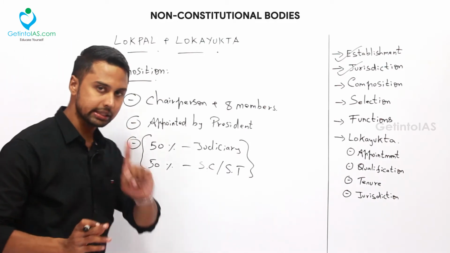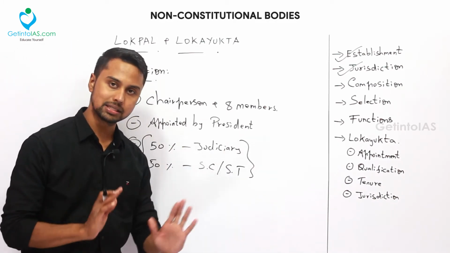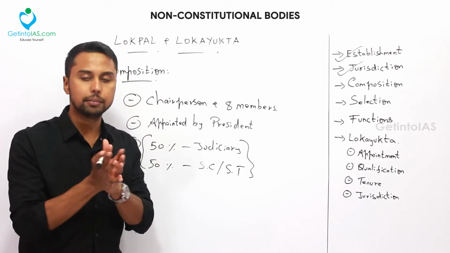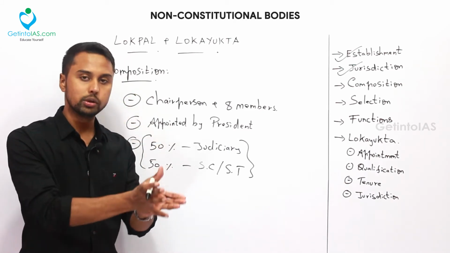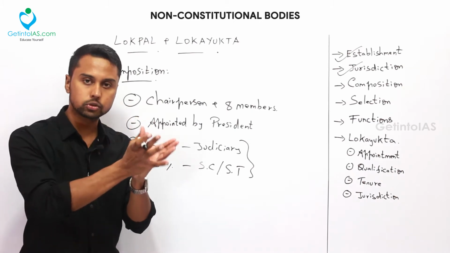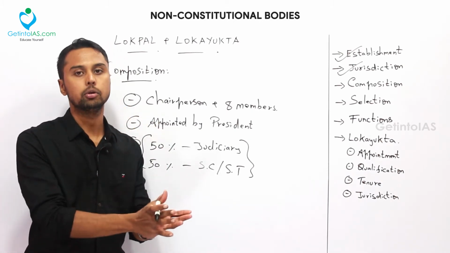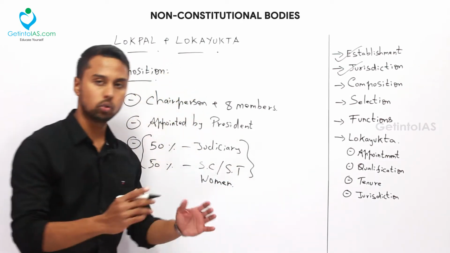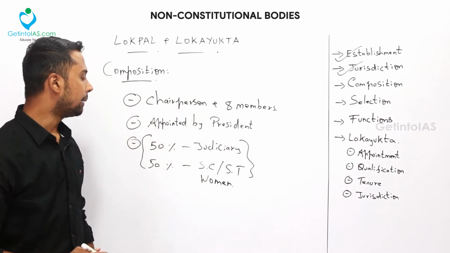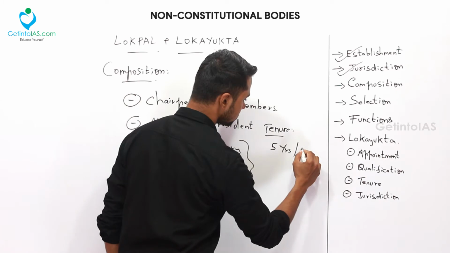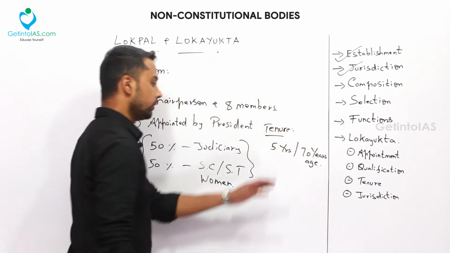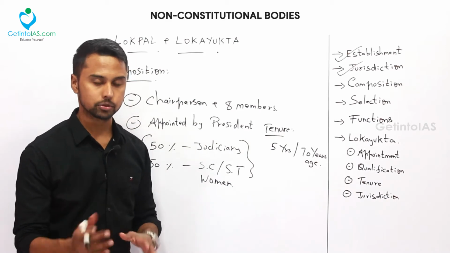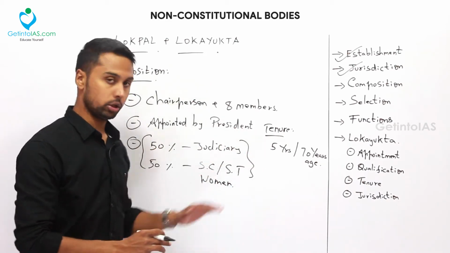So plainly, 1 chairperson and 8 members are appointed by the president, and 50% of the members should be from the judiciary, and also 50% of the members should be from the SC and ST community. Also women are there: SC, ST, women. And about the tenure, it is 5 years or until they attain the age of 70 years, whichever is earlier. So that is about the tenure, appointment, and composition.